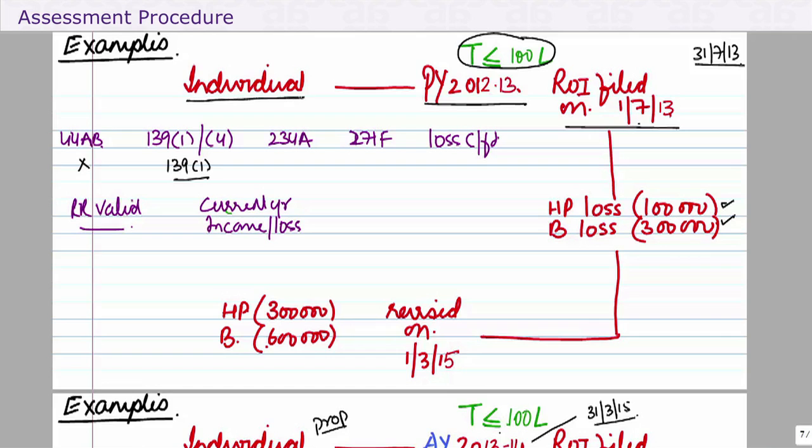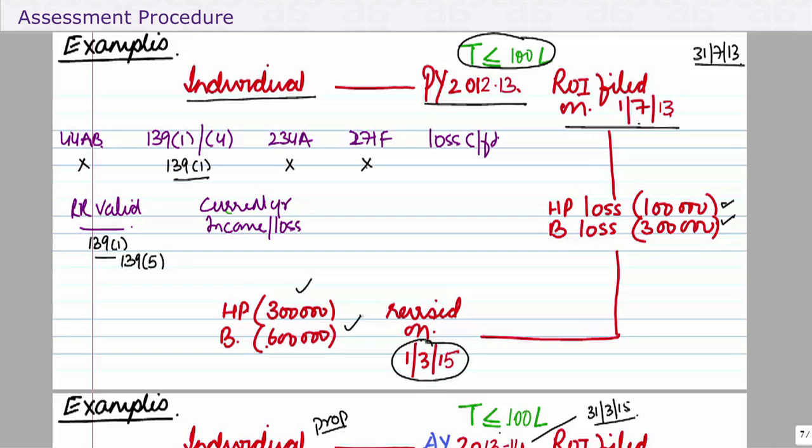Was he compulsorily required to file a return? No. There is no question of interest because there is loss. There is no question of 271F for 2 reasons. One, he's filed a return before the due date. Second, he was not compulsorily required to file a return. Then he revises the return. Now the revised return is valid because a return under 139(1) can be revised under 139(5). So it's a valid return.